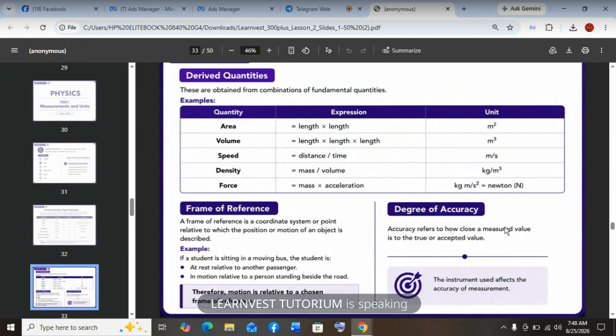Okay. Then frame of reference. Frame of reference just refers to a coordinate system or point relative to which the position or motion of an object is described. So if you are describing movement, what is the reference? Where are you looking at as your standard or starting point? That's what we mean. So at rest, relative to another passenger, or in motion relative to a person standing beside the road. These are the ways we can describe the moving bus. Okay. Therefore, motion is relative to a chosen frame of reference.